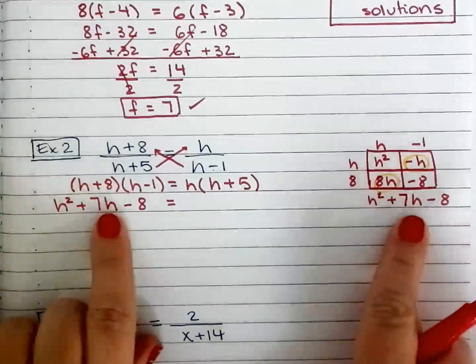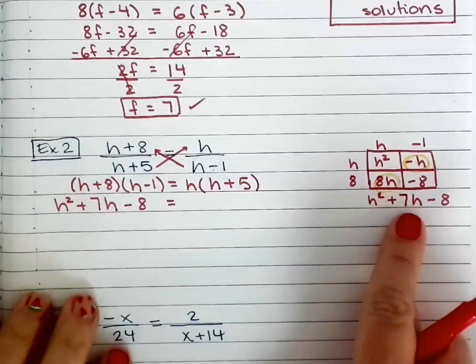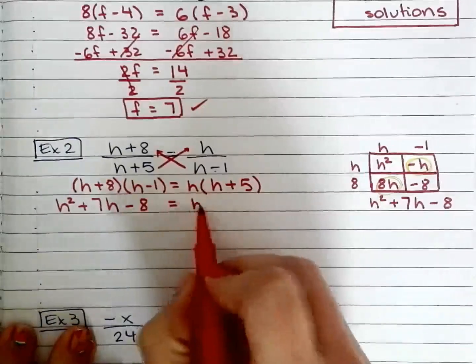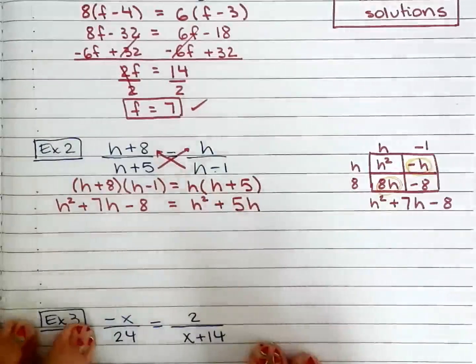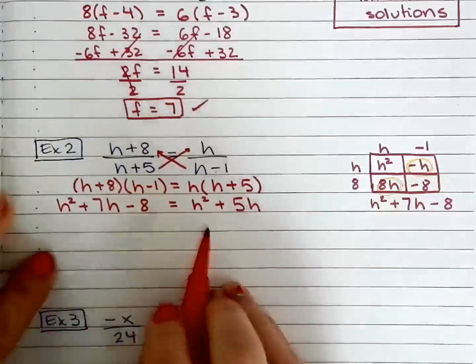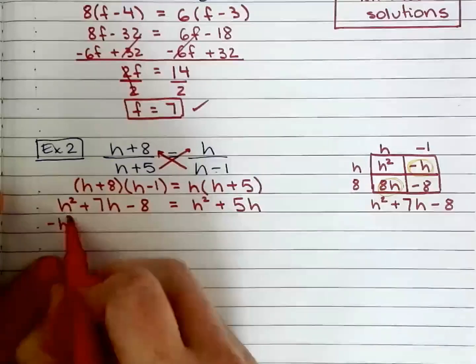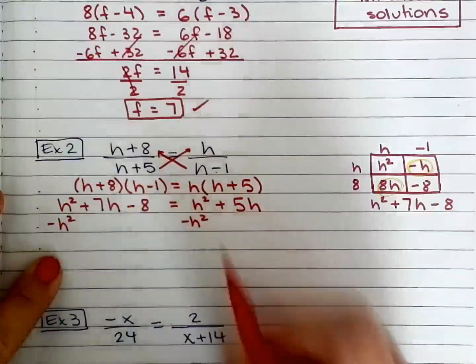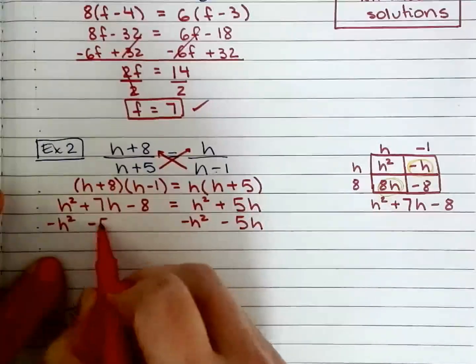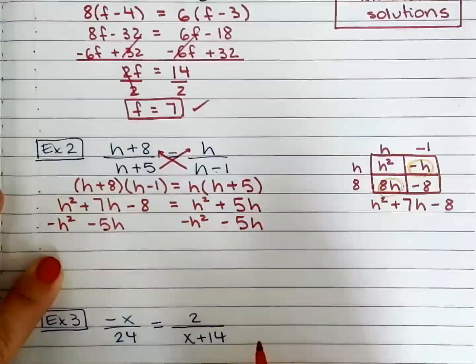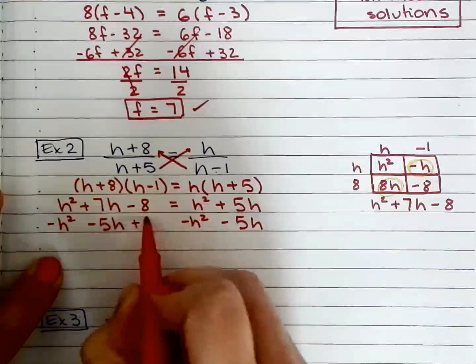Okay? Same thing that I had there. Distribute. h squared plus 5h. All right. So minus h squared from both sides. Minus 5h from both sides. Plus 8 right there.